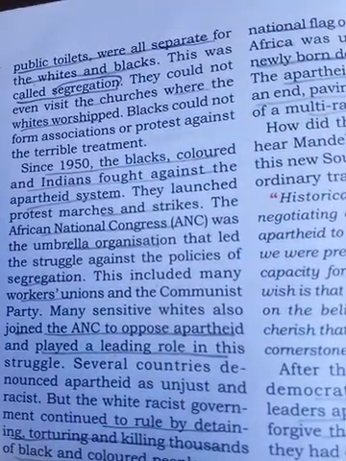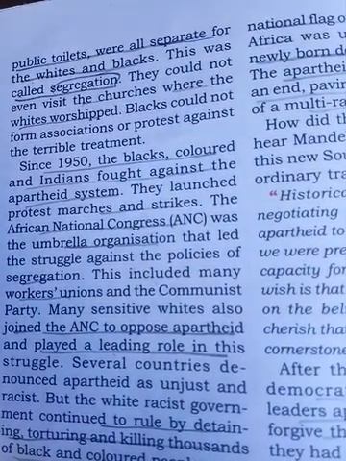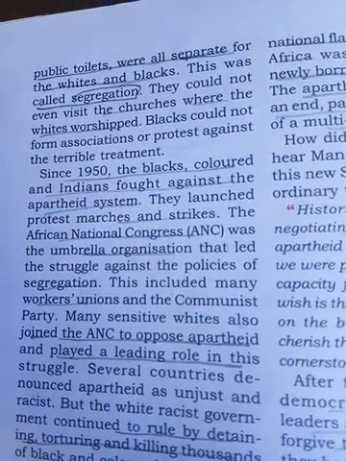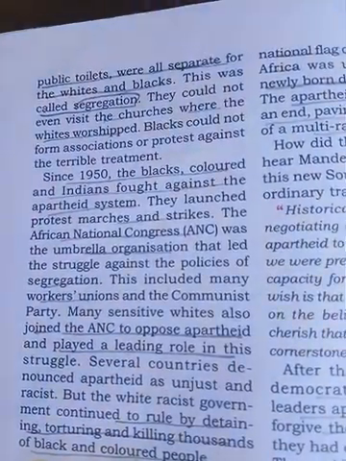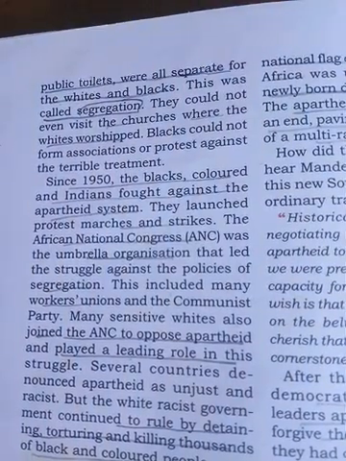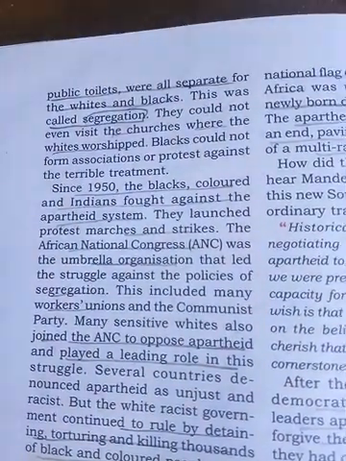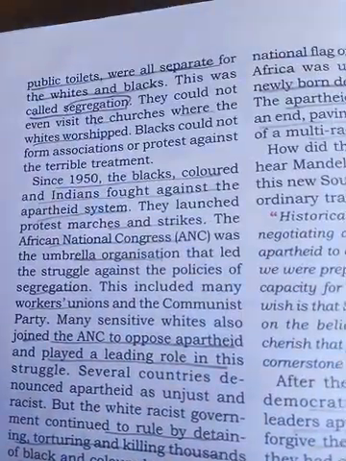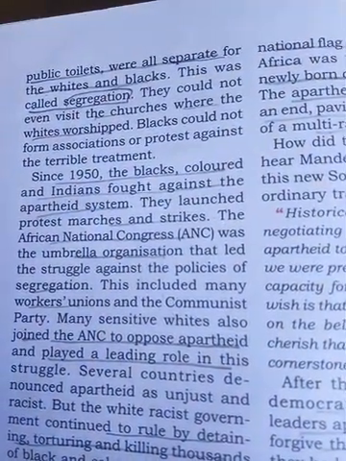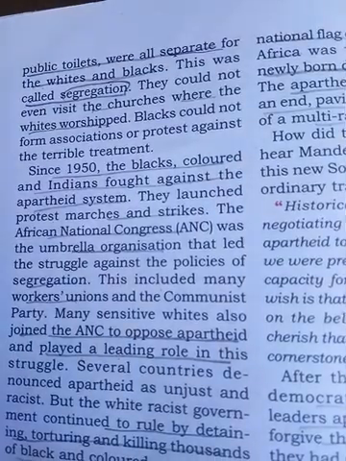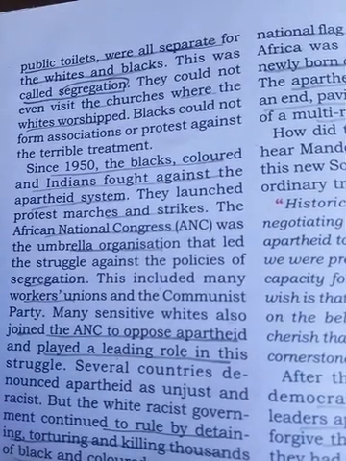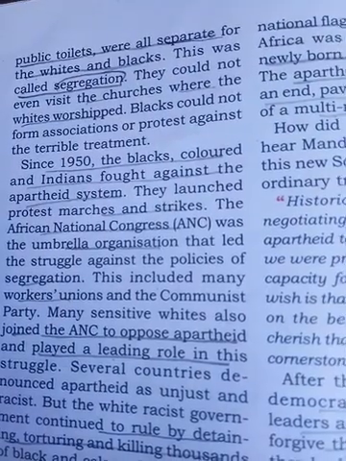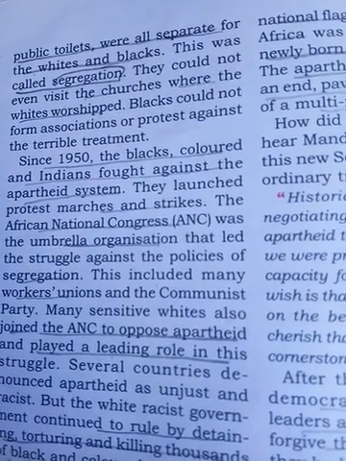Since 1950, these black people and the Indian people fought against the British, launching many protest marches and strikes, and they started the African National Congress. That organization led the struggle against the policy of segregation.